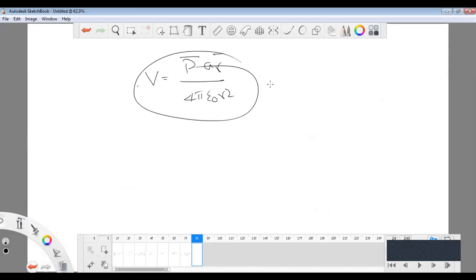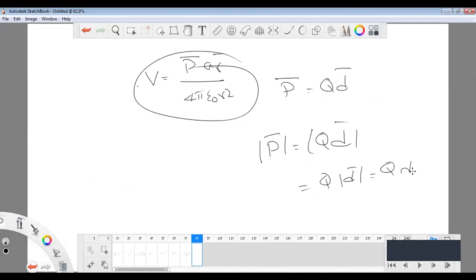Here P bar is nothing but the electric dipole moment, Q into D bar. The magnitude of P bar is Q into magnitude of D bar; Q is already a scalar and D is a scalar, so magnitude of P is simply QD.